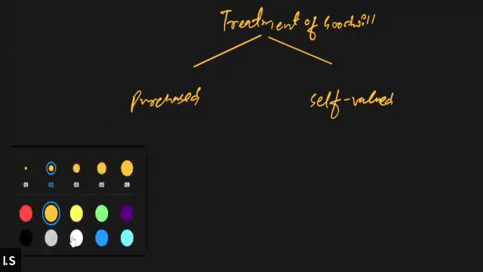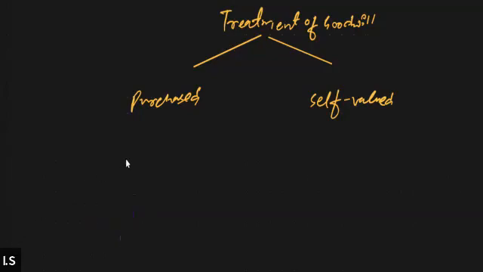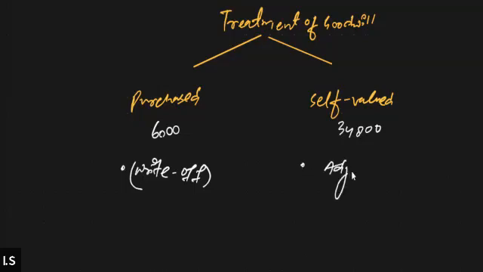So I'm sure that everybody already understands that a goodwill that appears in the balance sheet is a purchase goodwill. So the purchase goodwill in this case is 6,000, and the self-valued goodwill in this case is 34,800. As you already know, in case of purchase goodwill, you need to pass the write off entry. Purchase goodwill needs to be written off. And in case of self-valued goodwill, it needs to be adjusted. So we need to pass the adjustment entry. All right.